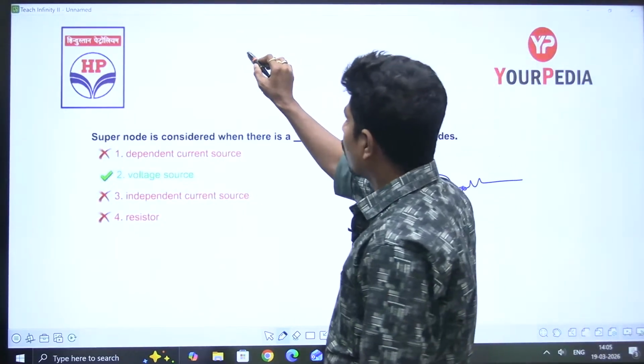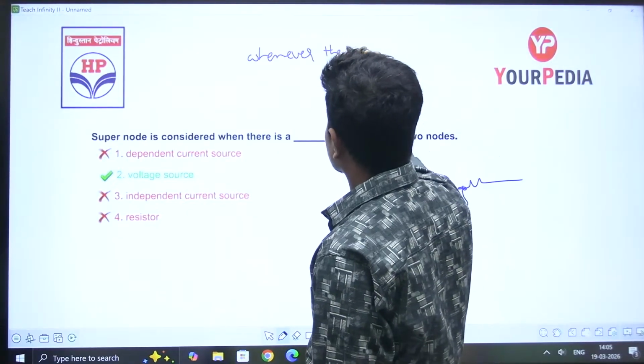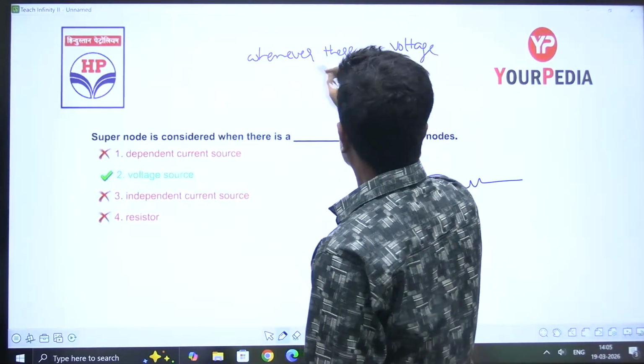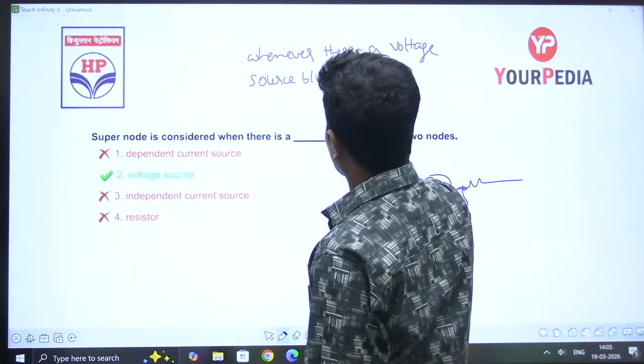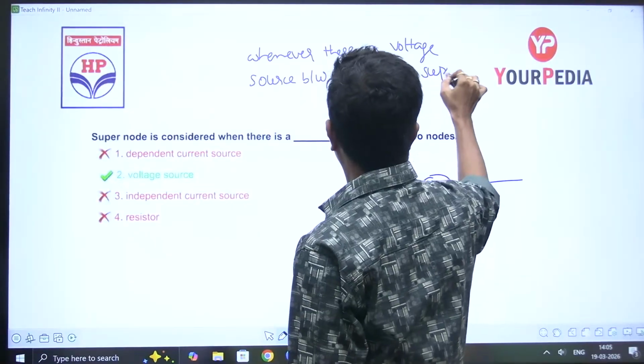See, whenever there is a voltage source between two nodes, yes, supernode is considered.